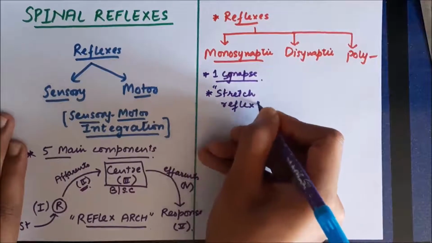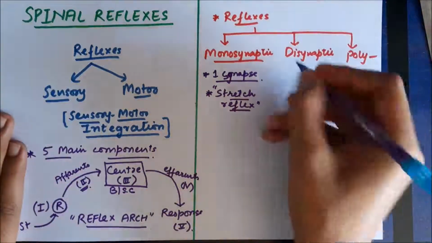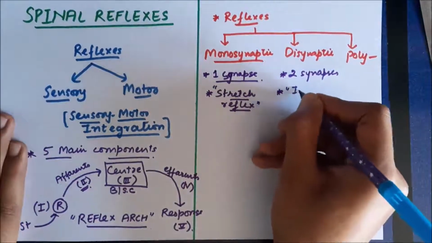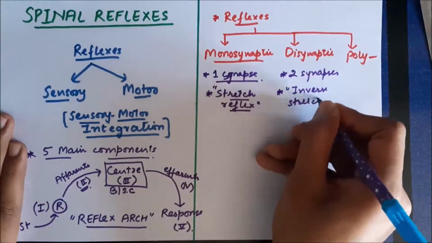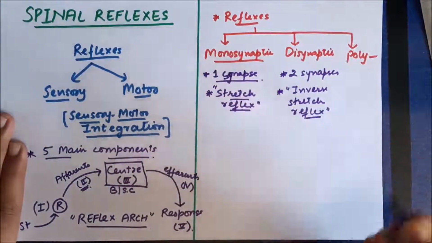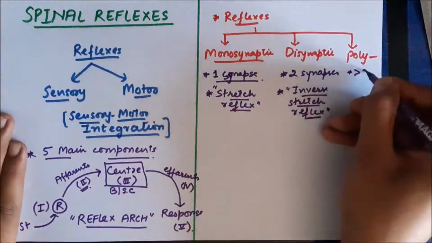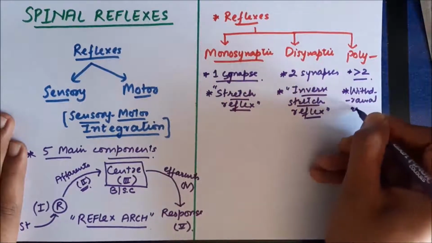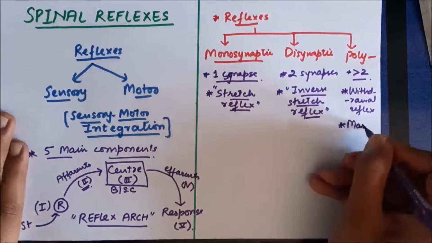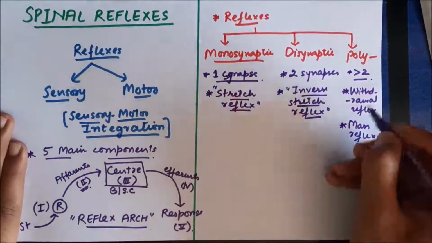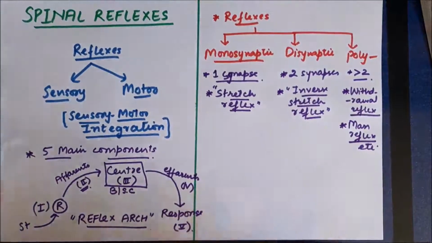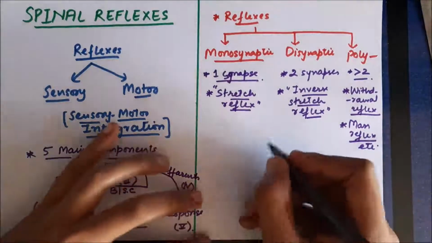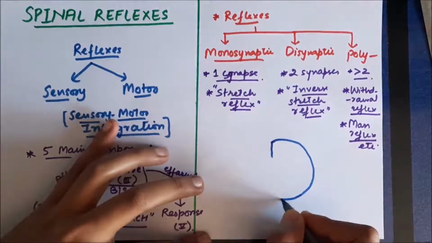The classical example of a monosynaptic reflex is the stretch reflex. Disynaptic reflexes have two synapses in the whole reflex arc, and the classical example is the inverse stretch reflex. We'll discuss all these reflexes in detail. Polysynaptic reflexes have more than two synapses in the reflex arc, and the classical examples are the withdrawal reflex and the mass reflex. Now we'll start our discussion with the monosynaptic reflexes, and the most important reflex that we are going to discuss is the stretch reflex.